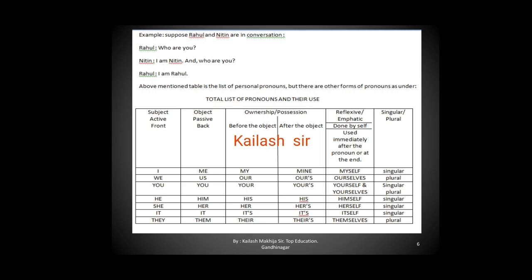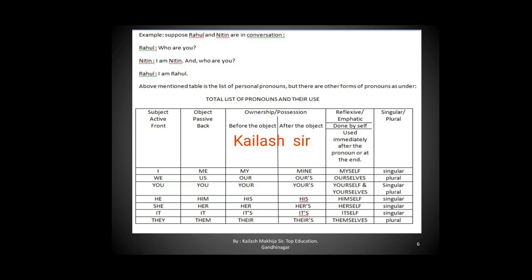I becomes me, we becomes us, you becomes you, he becomes him, she becomes her, it becomes it, they becomes them. Like this you have to remember. Now this second form, that is object form, can be remembered by a word: by me, by us, by you, by him, by her, by it, by them.